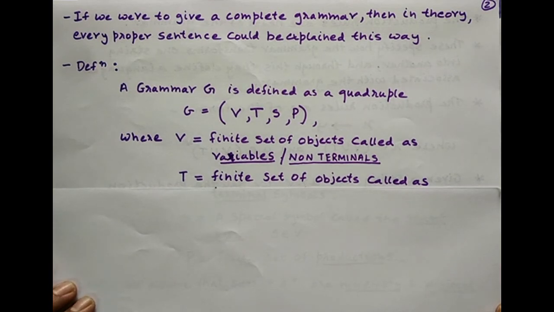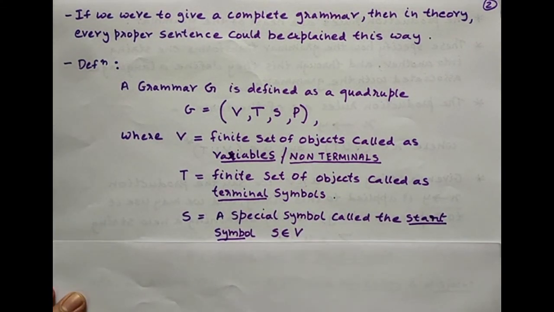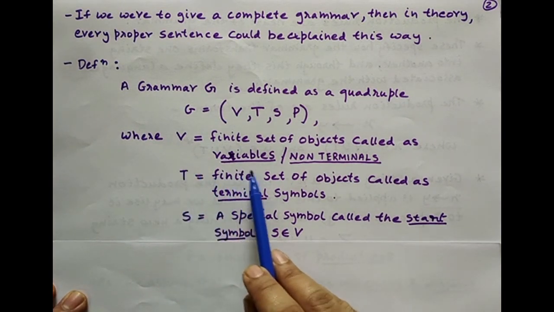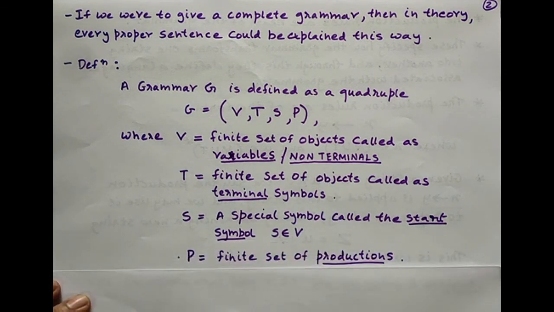T is a finite set of objects called terminal symbols. S is a special symbol which is called the start symbol, and notice that this S is also a non-terminal. S also belongs to V. V is what? Variables or non-terminals. And finally P is a finite set of productions. Productions are also called grammatical rules.